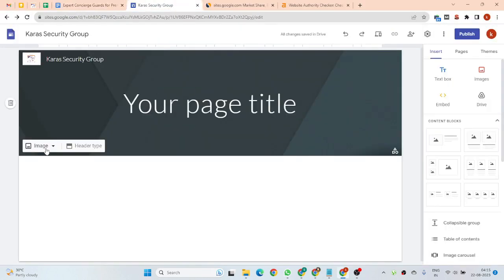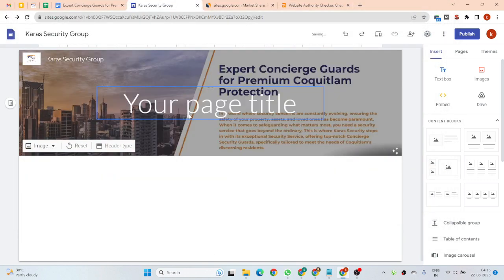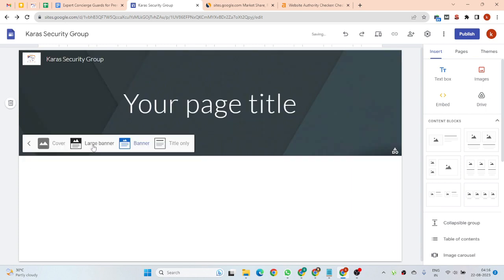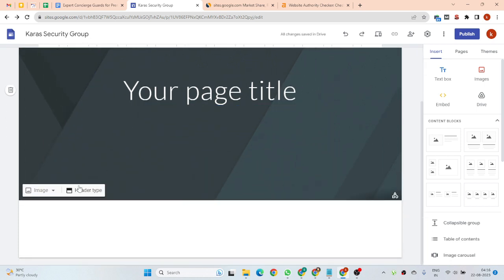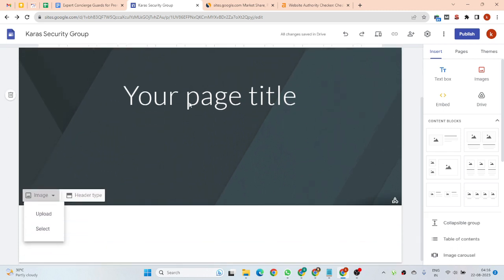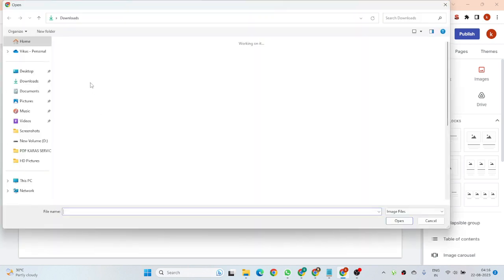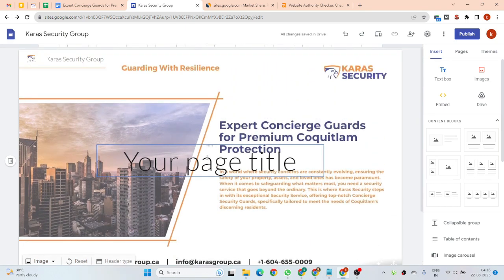So now we can start. Here we have to add our banner. So this is our banner. Probably, sorry, we can remove these things. Okay, banner type: cover. If you have a large full-width image, you have to change your header type. Now we are going to update our banner so that it is full width. Okay, so this is 100% full width.